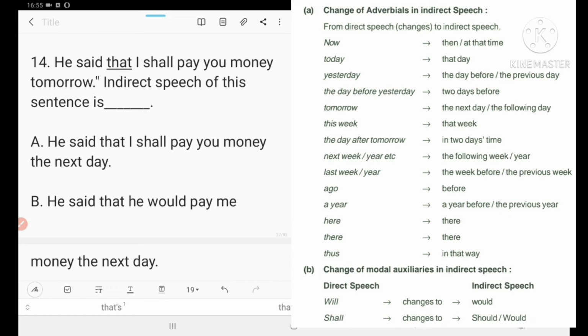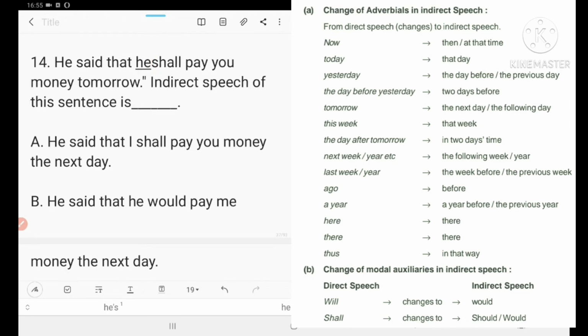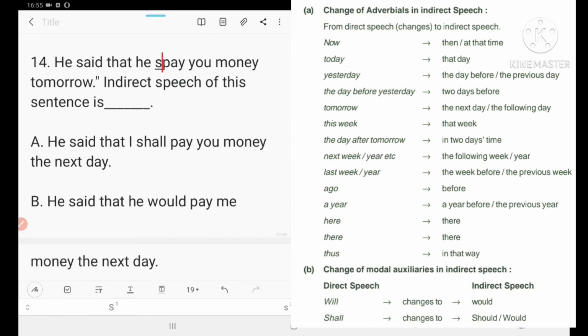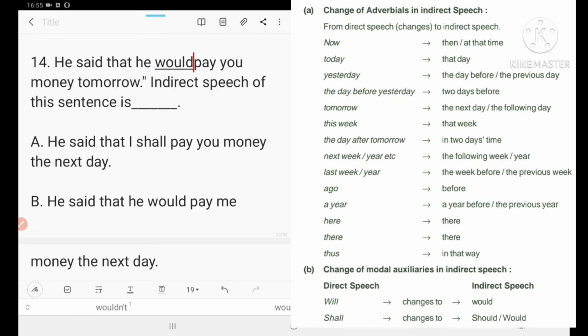He said that, I will become he. Shall will become would. So he said that he would pay me.